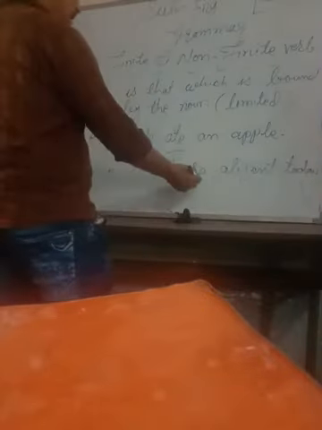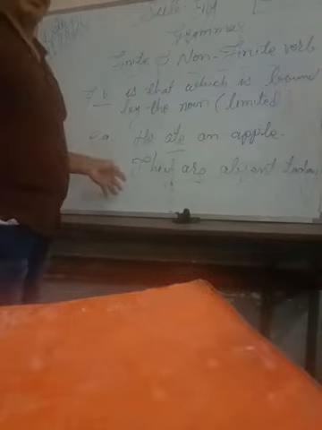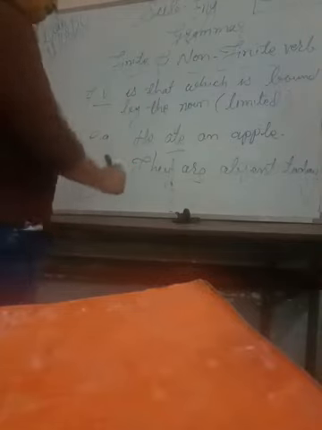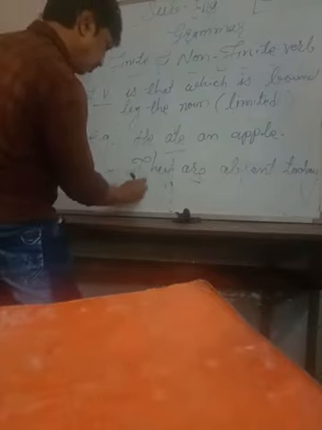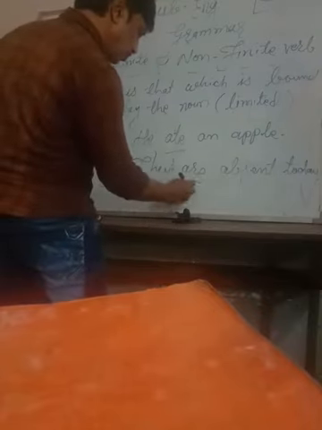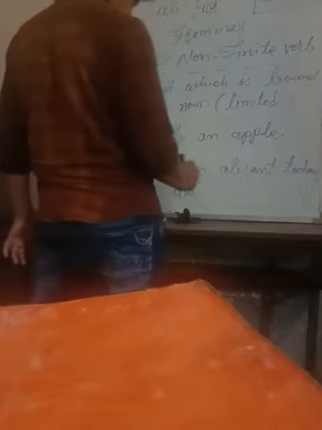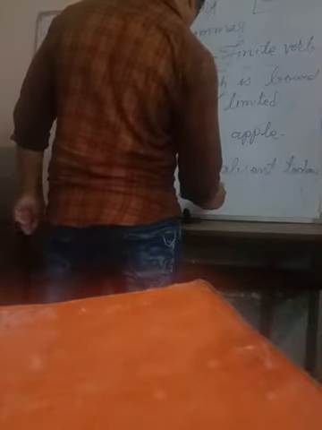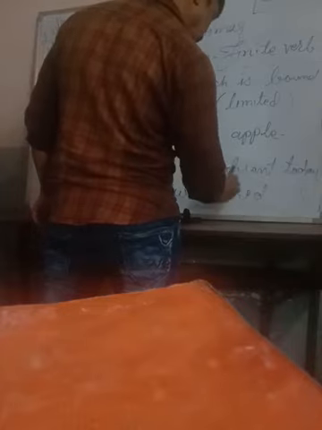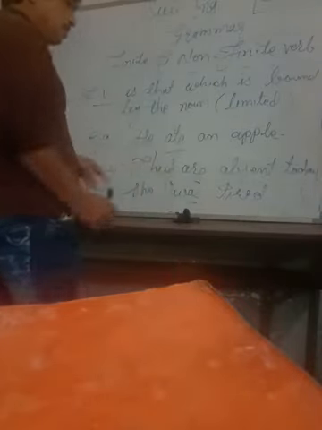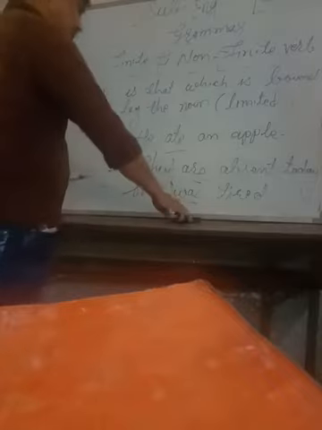Here in this sentence, are is a finite verb. So like that, another sentence I am going to take: She was tired. In this sentence, was is here, this is also a finite verb.